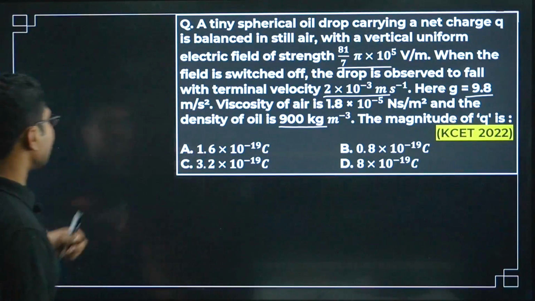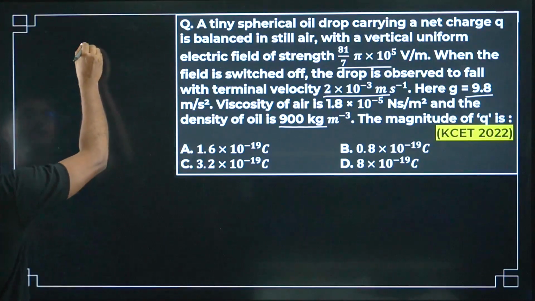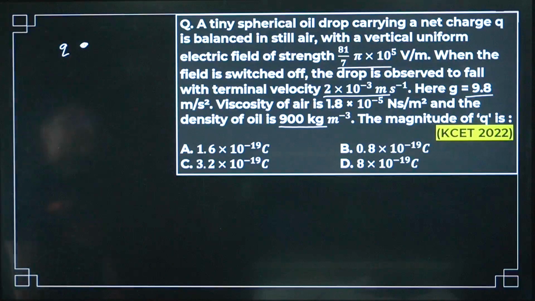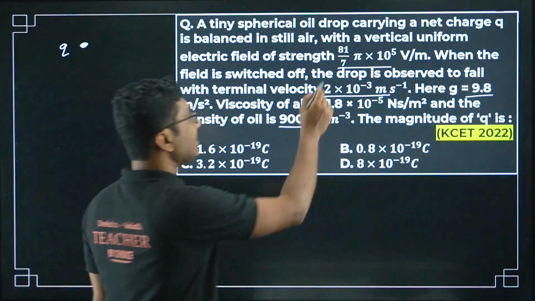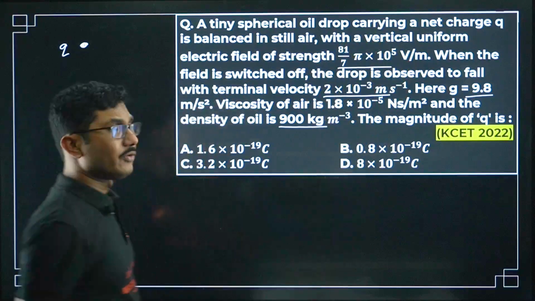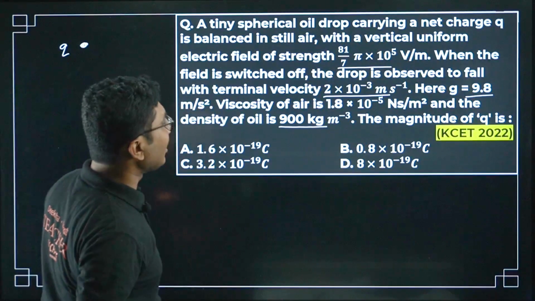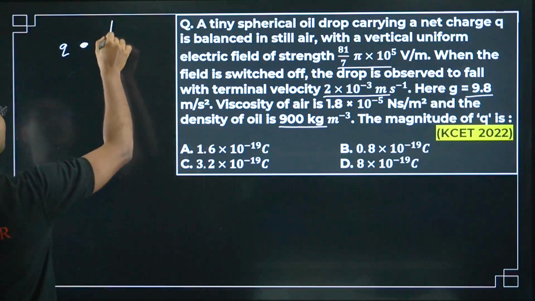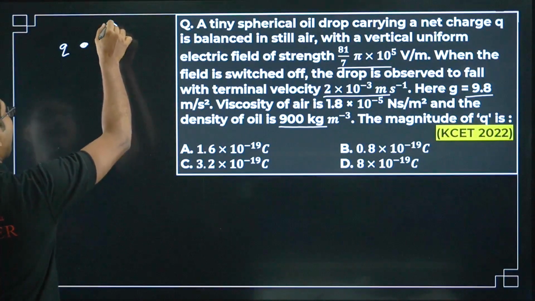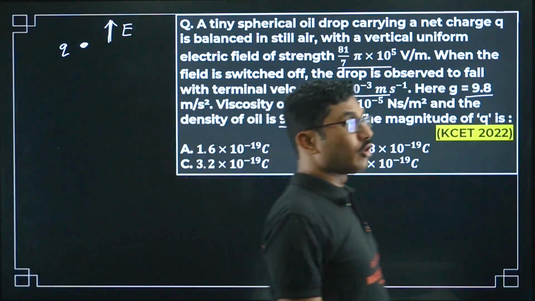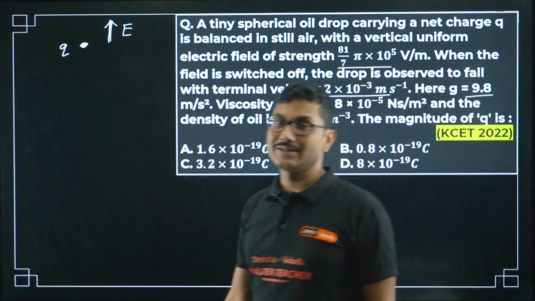So let us first understand what is happening here. We have a charge Q, and initially it is balanced using an electric field of some magnitude.